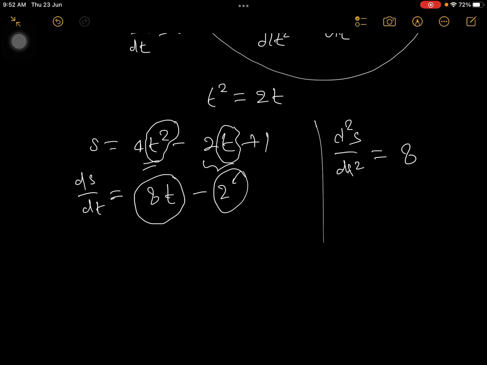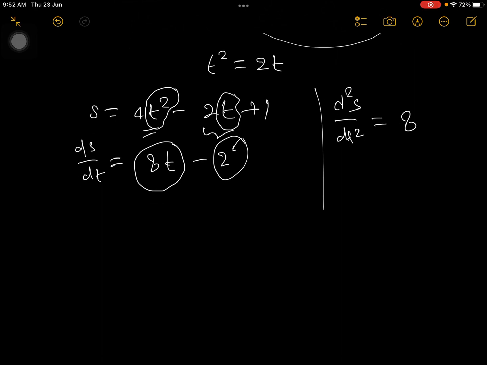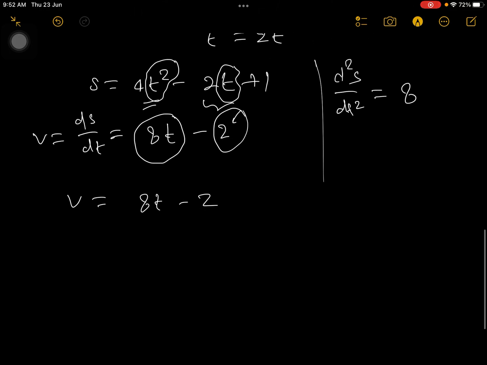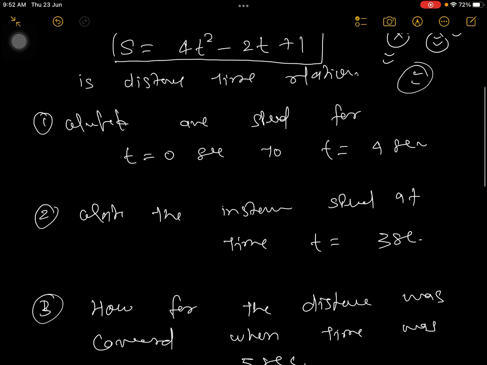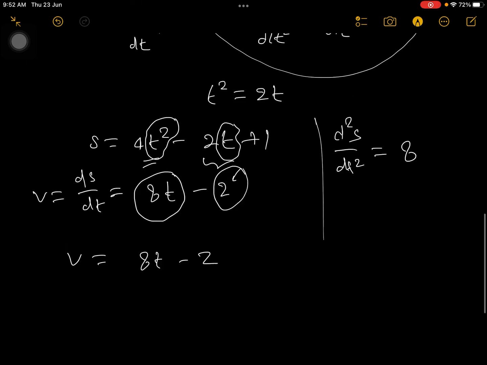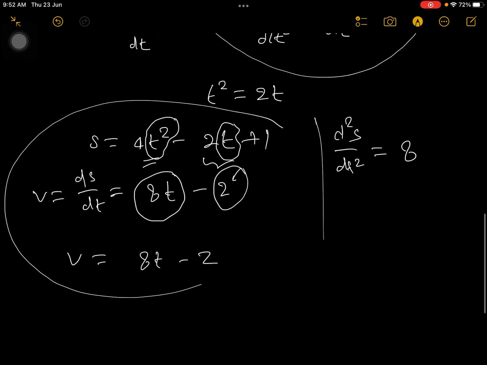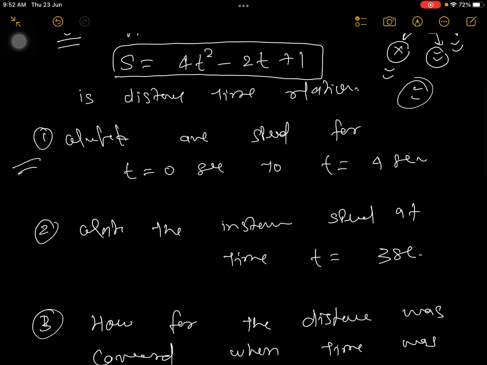After this much, we have to know that this is our velocity. So the velocity equation is 8t − 2. Now focus on your first question. This much job you have to do, guys. If the s-t equation is given, you have to come to the v-t equation. How will you come? Just by differentiation.